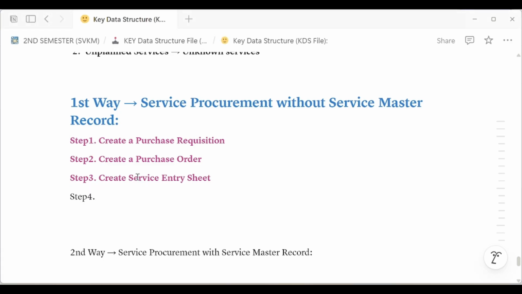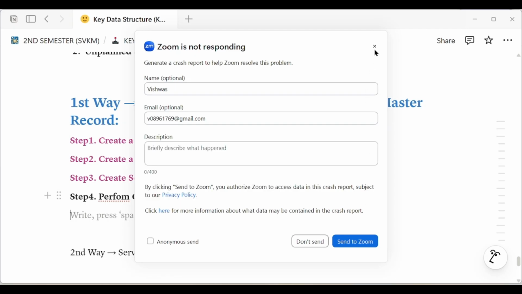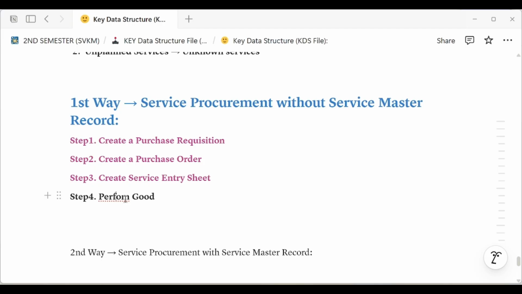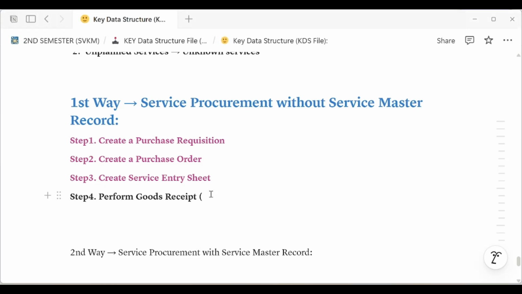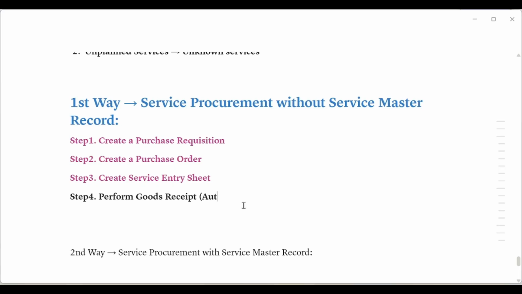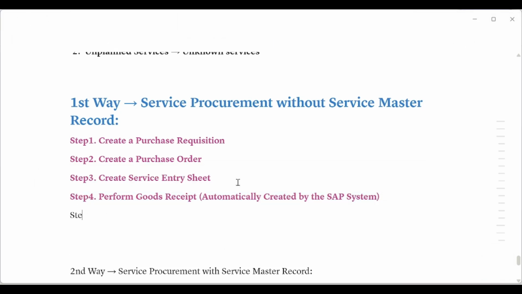Fourth step, when you perform the service entry sheet, goods receipt is automatically created by the system, SAP itself performs the goods receipt. We will see the status.